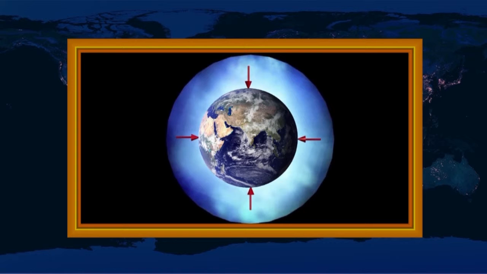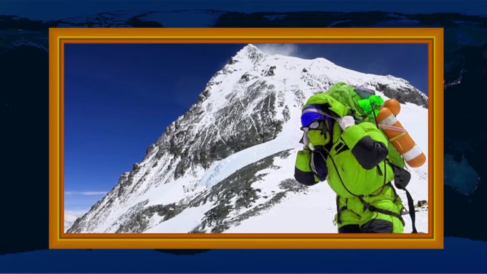The density of atmosphere varies with height. It is maximum at sea level and decreases rapidly as we go up. The climbers have to carry oxygen cylinders with them to be able to breathe at high altitudes. The temperature also decreases as we go upwards.